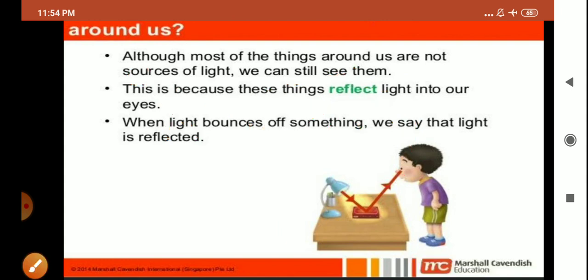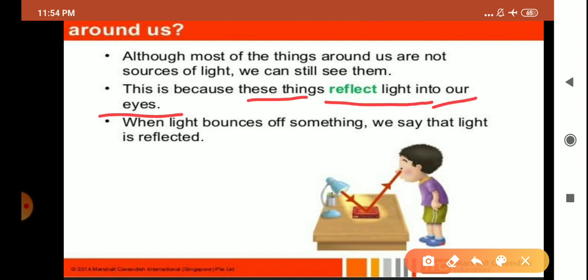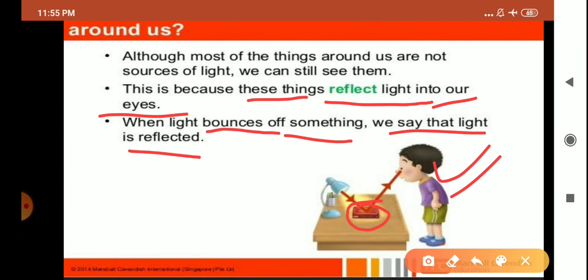Yes children, the same thing is given here: this is why we are able to see all the objects around us. This is because these things reflect light into our eyes. When light bounces off something, we say that light is reflected. Why is this boy able to see this object? Because the light rays from the lamp, after striking the surface, bounce back to the eyes of the boy, and this bouncing back of light is known as reflection. Okay, that is known as reflection. I hope, children, it is clear to you.